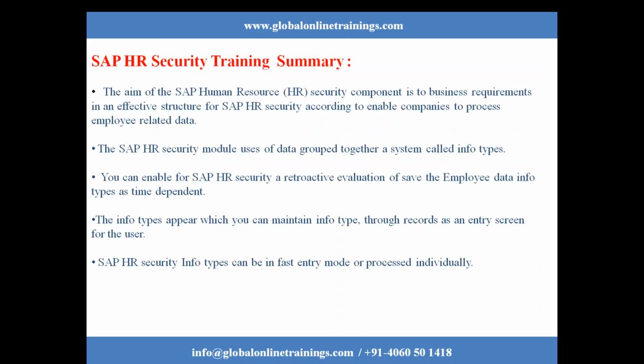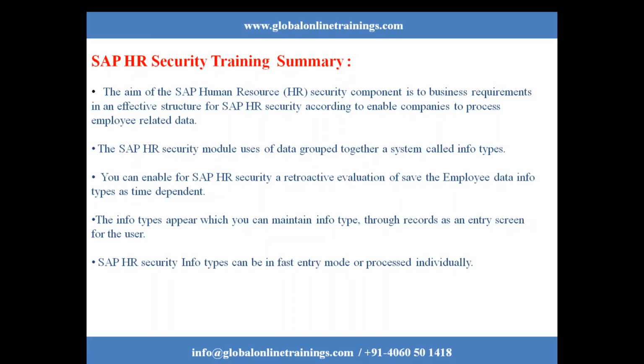Next, coming to the next slide, it's about the training summary. SAP HR training summary. The aim of the SAP HR security component is to meet business requirements in an effective structure, enabling companies to process employee related data.